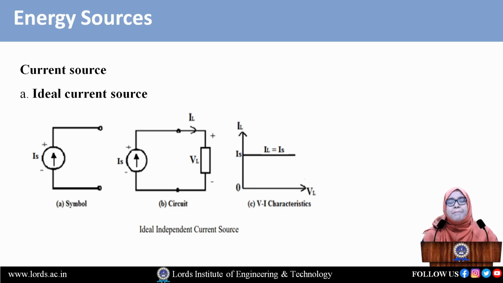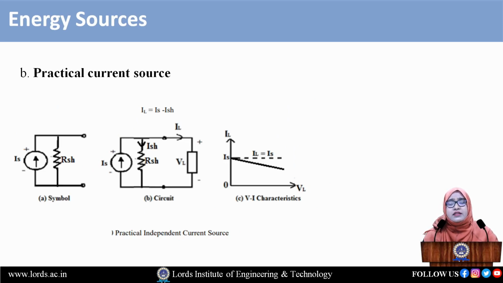Next we have the practical current source. Again the same thing. Practically, we have to place one resistance over the current source, and that should be in parallel. So come to the circuit, one current source is connected. Across the current source, a resistance is connected in parallel, that is RSH, and the resistance dissipates some amount of current, that is ISH. The remaining current flows towards the load, that is the load current.